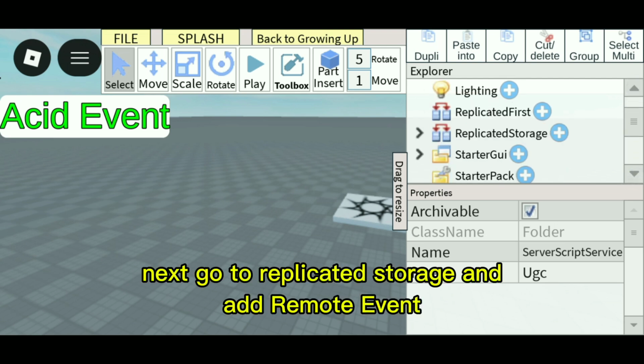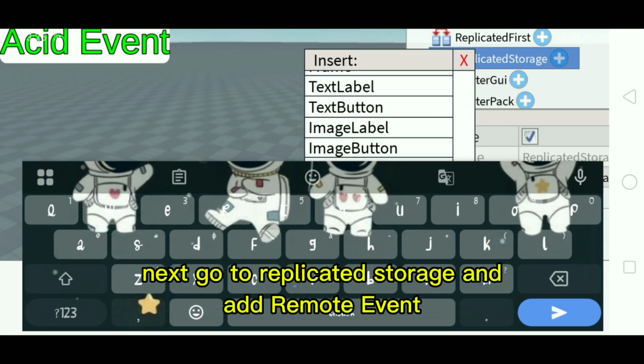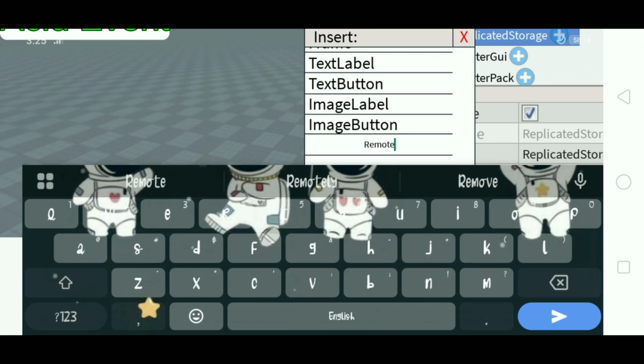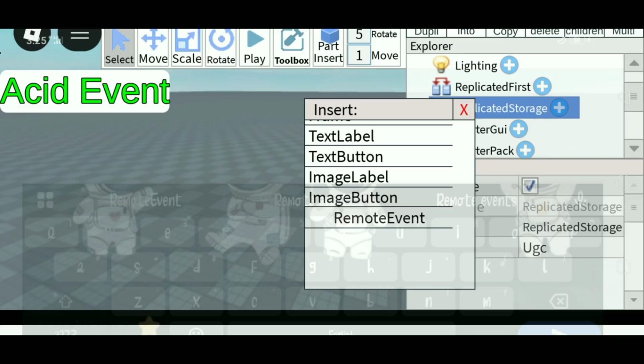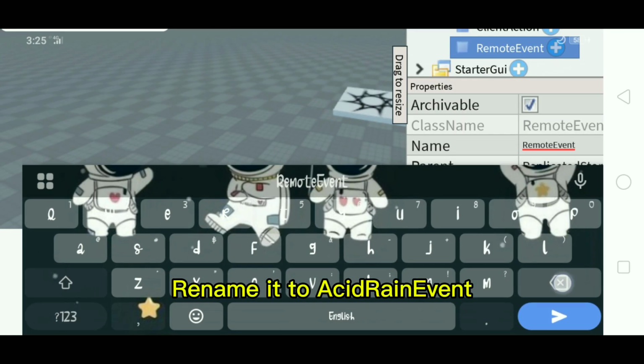Next, go to ReplicatedStorage and add a RemoteEvent. Rename it to AcidRainEvent.